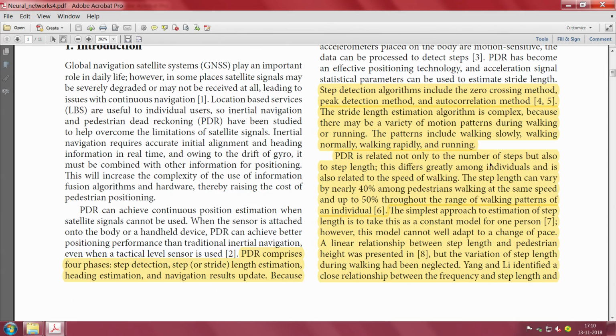PDR is related not only to the number of steps but also the step length. This differs greatly among individuals and is related to the walking speed, we mentioned this already. Step length can vary nearly 40% among pedestrians walking at the same speed and up to 50% throughout the range of walking patterns of an individual. Within the individual itself there can be a variation, and 40% among pedestrians walking at the same speed, this is important. So getting to a very accurate K is no simple way, there is no simple way of getting to that K, which is just like a constant I mentioned, and that indeed is the struggle.